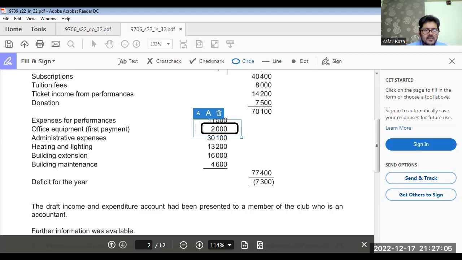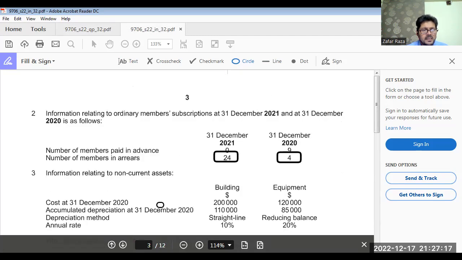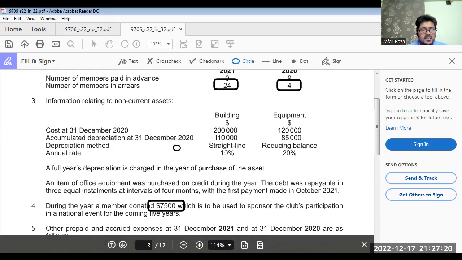Now, come to depreciation. How many current assets are there? We'll find it in the adjustment. Now, see. Building costs $200,000. Accumulated depreciation is given. We have to calculate depreciation using the straight line method. So 10%. A full year's depreciation charge in the year of purchase of asset. An item of office equipment was purchased on credit during the year. That was about